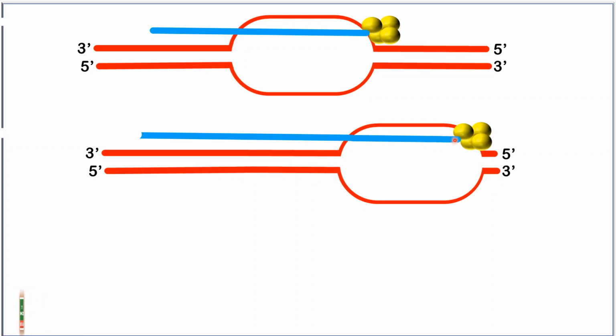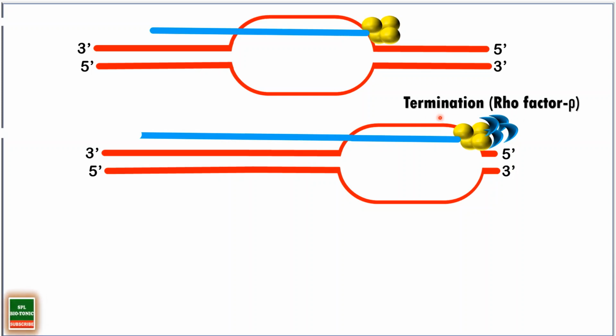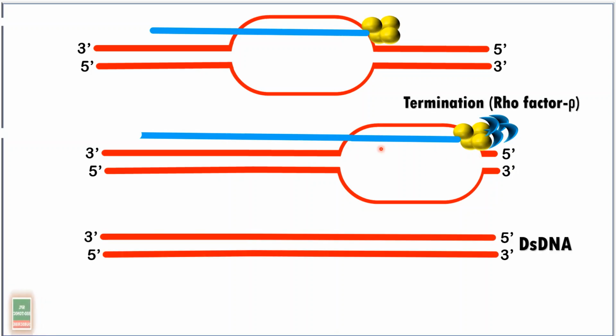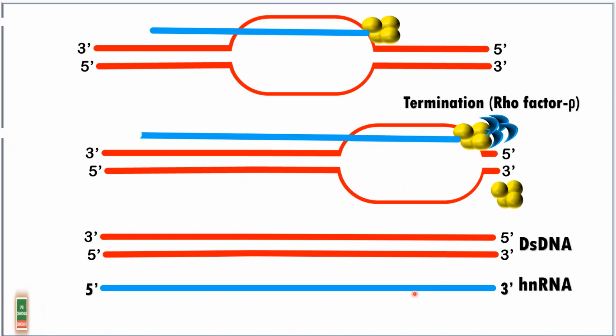Now the place where the transcription ends is called the terminator sequence. This terminator sequence is guided by the rho factors. These are the rho factors which help in termination of transcription. So what is the meaning of termination? This is the place where the actual process of transcription ends, guided by the rho factors. So what will happen here? The double stranded DNA is separated from the RNA polymerase, and you can see the new stretch of RNA which is produced here.